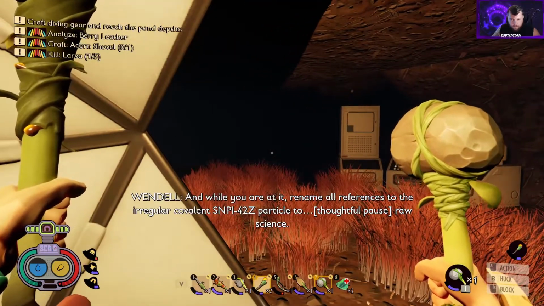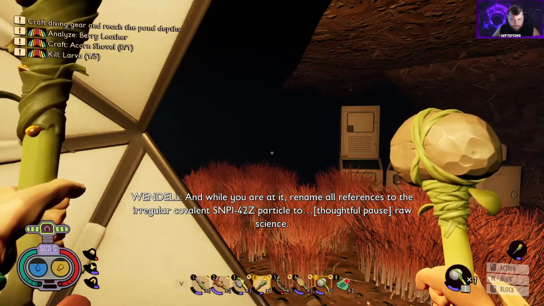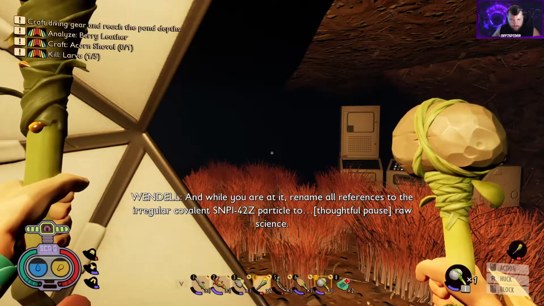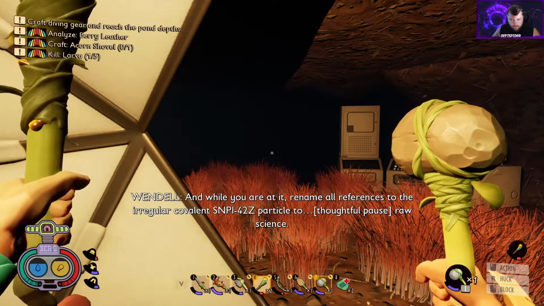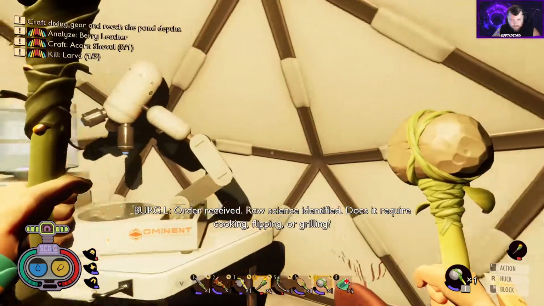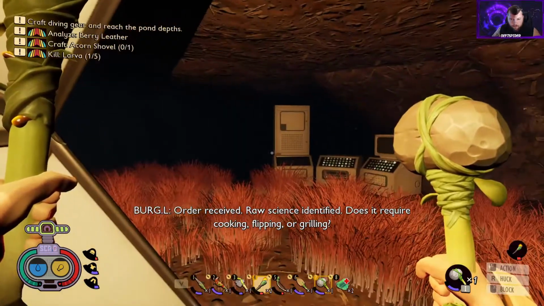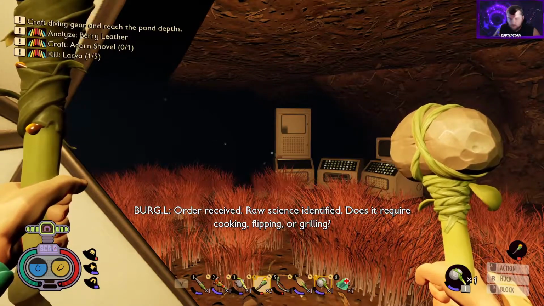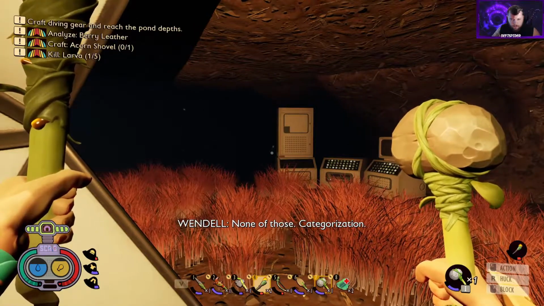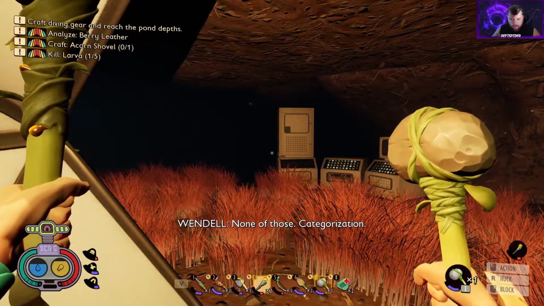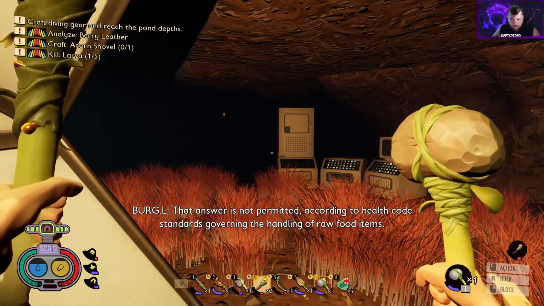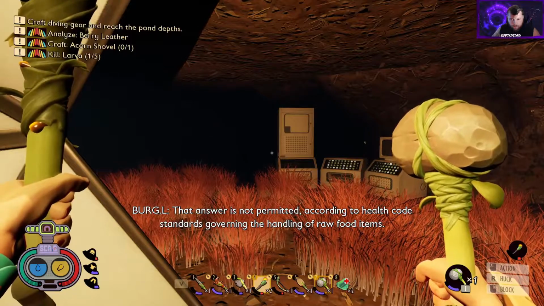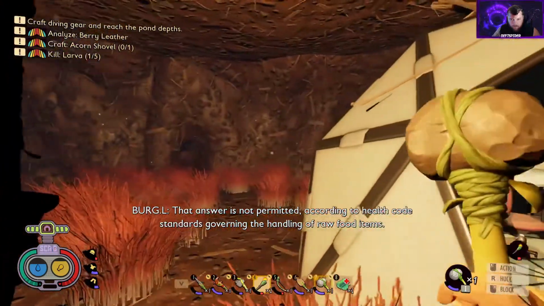And while you're at it, rename all references to the irregular covalent SNPI 42Z particle to raw science. Order received. Raw science identified. Does it require cooking, flipping, or grilling? No, none of those. Categorization. That answer is not permitted, according to health code standards governing the handling of raw food items.